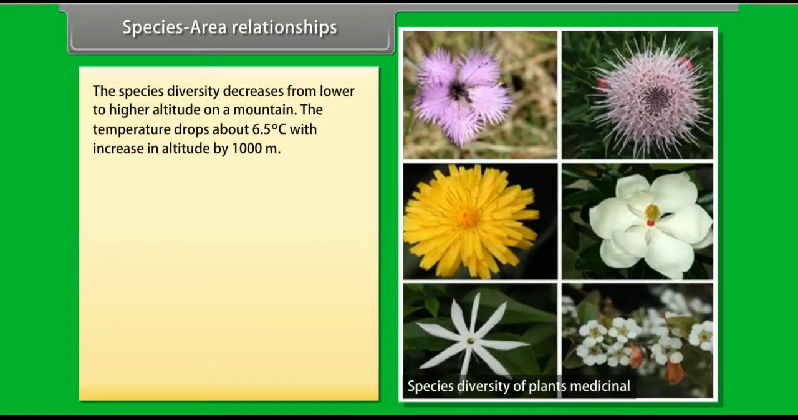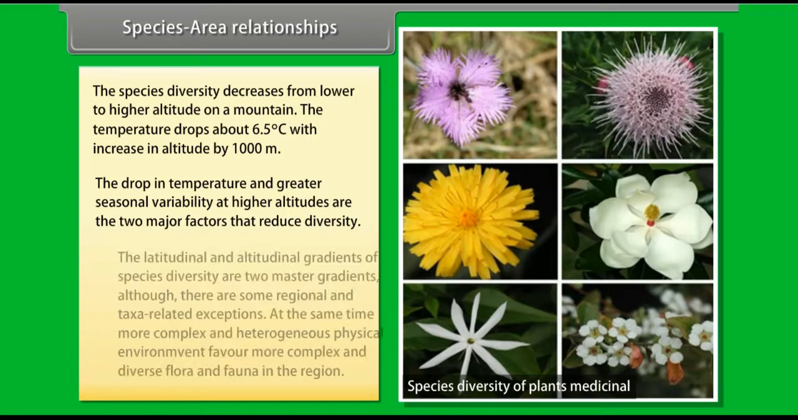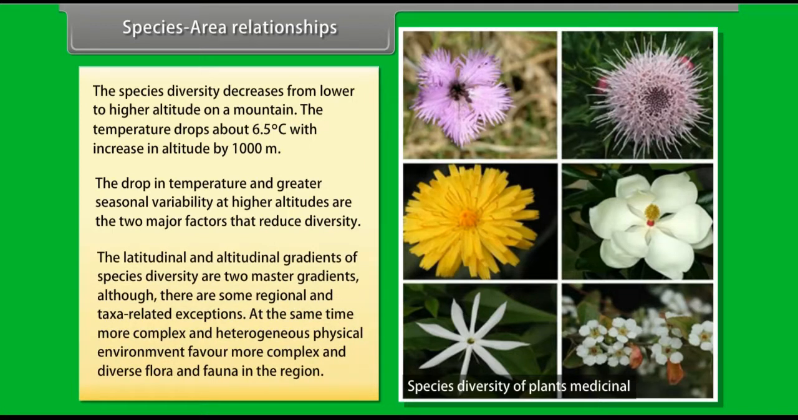Species, area relationships. The species diversity decreases from lower to higher altitude on a mountain. The temperature drops about 6.5 degrees Celsius with increase in altitude by 1000 meter. The drop in temperature and greater seasonal variability at higher altitudes are the two major factors that reduce diversity. The latitudinal and altitudinal gradients of species diversity are two master gradients, although there are some regional and taxa-related exceptions.